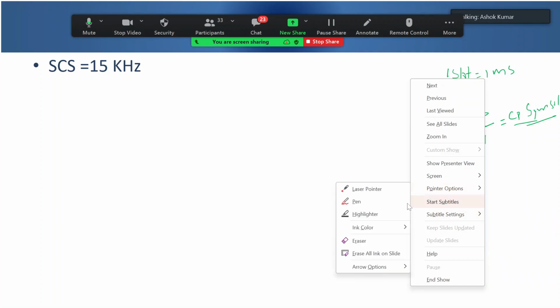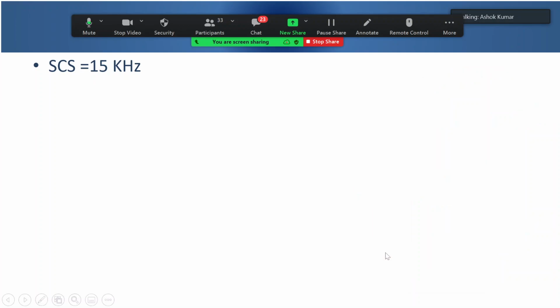Can some of you tell me how, with this knowledge, I can calculate the symbol duration, say for 15 kilohertz subcarrier spacing? Any idea how to calculate the symbol duration now? It is pretty mathematical now because we know the CP.